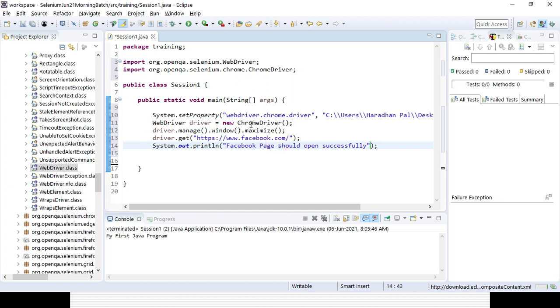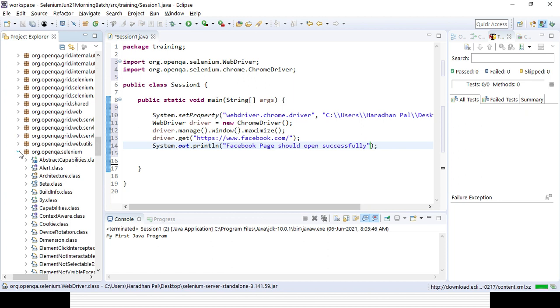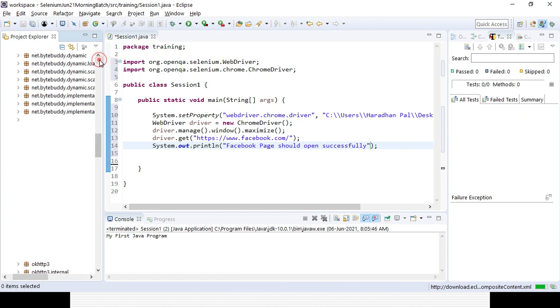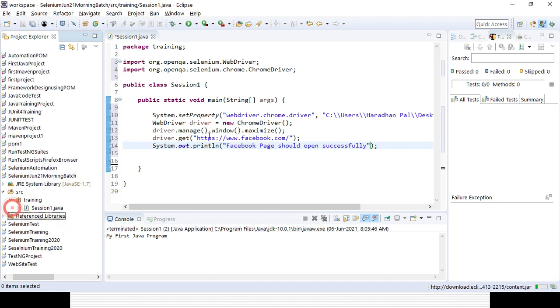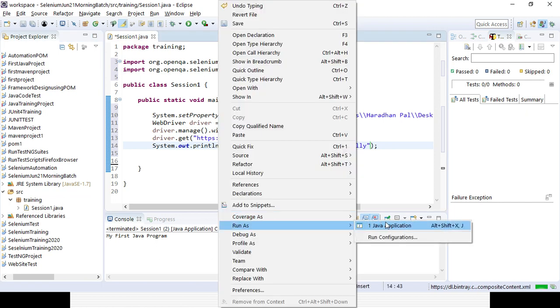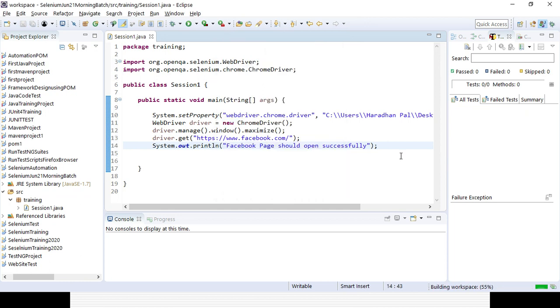Now let's try to run that code and see whether it launches the Chrome browser first, then maximizes the browser, passes the URL for the Facebook page, opens the page, and after that prints that part in the console. Everything will be automated, with no manual intervention.